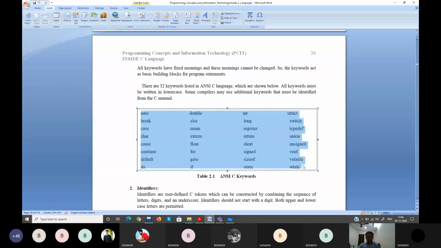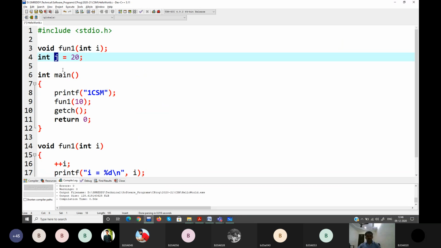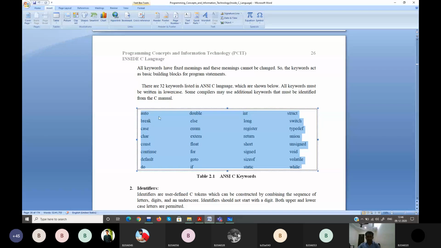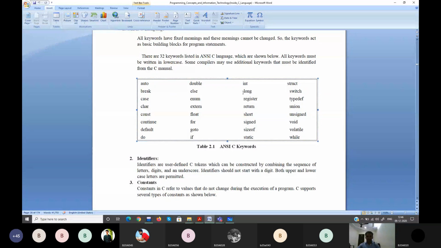You have to remember this when you declare your variable name. See, I declared my variable here as int, and I gave my name as j. You cannot use a keyword as your name. Int return, I cannot do it. It throws an error. So you cannot use these keywords as names of the variables that you declare. That's what you have to remember. Understand now? These are the keywords supported.